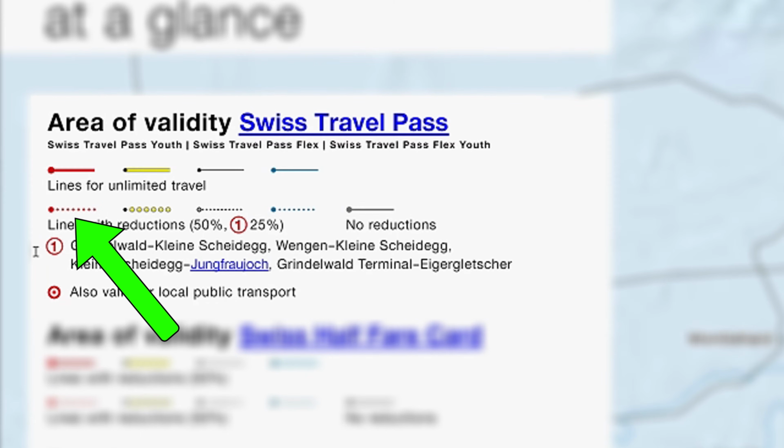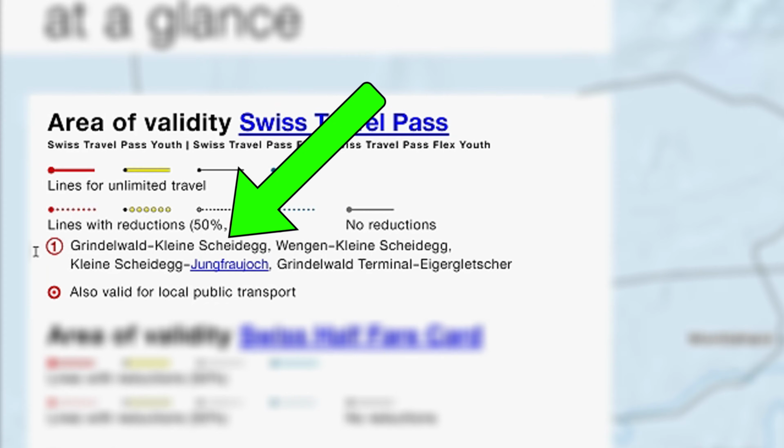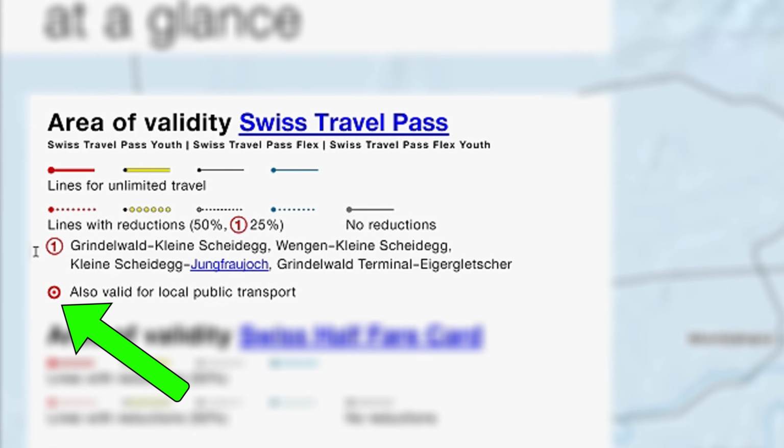Dotted lines indicate a route that is discounted. You need to buy a ticket online or on the spot, and you'll get a 50% discount. Exceptions are explained here too. Grey lines indicate routes that are not covered, so no discount. The circle with the number 1 stands for a 25% discount. And finally, there's the red circle with a dot in the middle. That's a city with all buses and trams in that city freely accessible to Swiss Travel Pass holders. So again, no tickets are required.